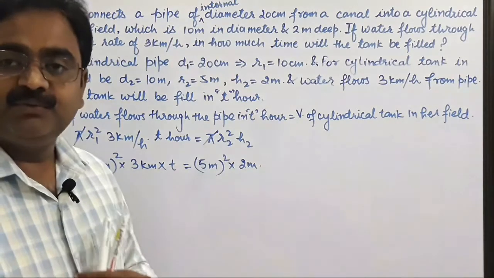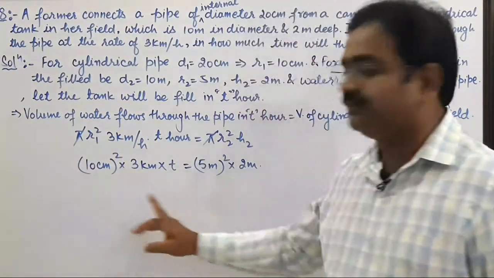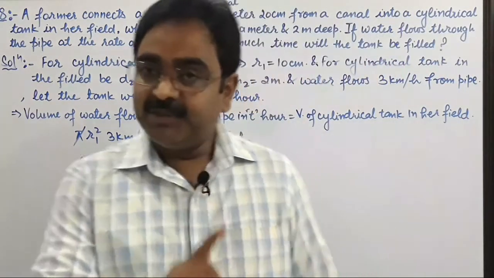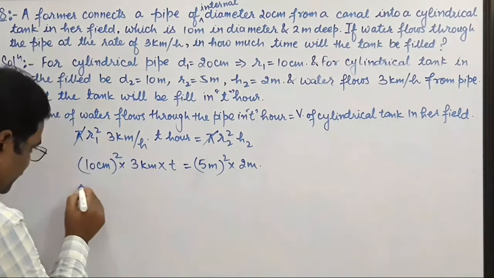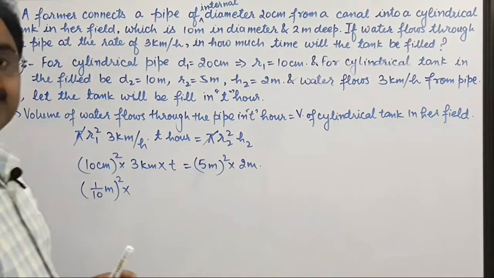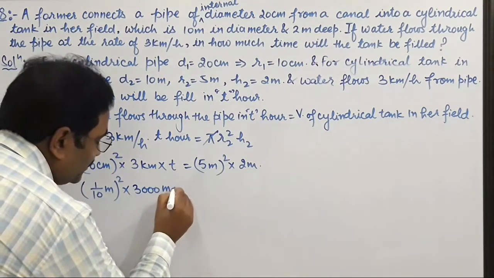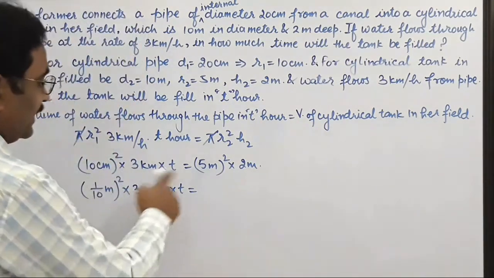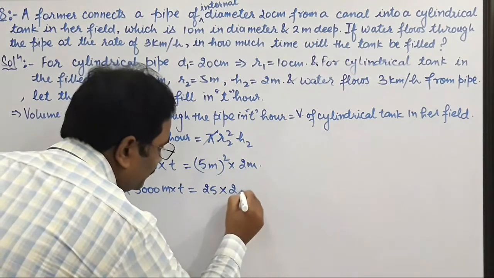So we need to convert all the units into the standard measure, that is meter. 10 centimeter can be written as 1 upon 10 meter, since 1 meter is equal to 100 centimeter. 3 kilometer can be written as 3000 meter, because 1 kilometer is equal to 1000 meter, and 5 5s are 25, all in meter, into 2 meter cube.